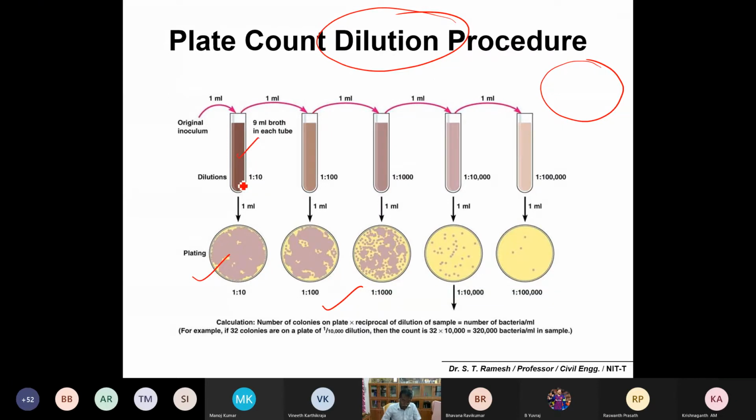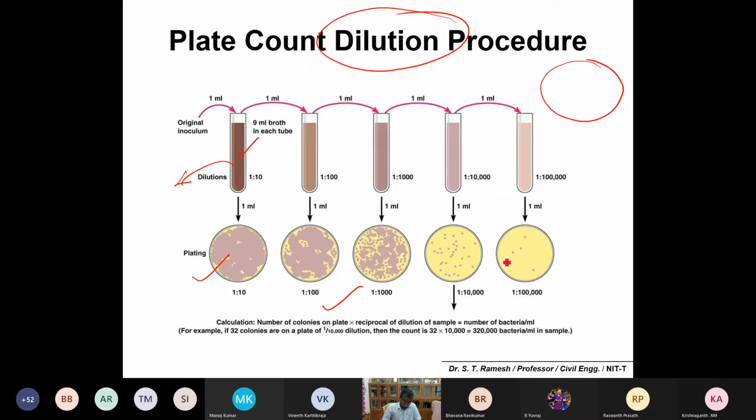If I'm not going with dilution, what will happen? Colonies may form like this, and it is difficult to count the number of colonies. Colonies may join together or grow completely together, so it is very difficult to find individual colonies.